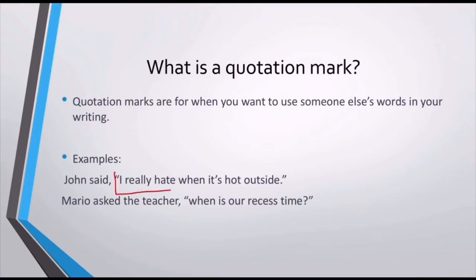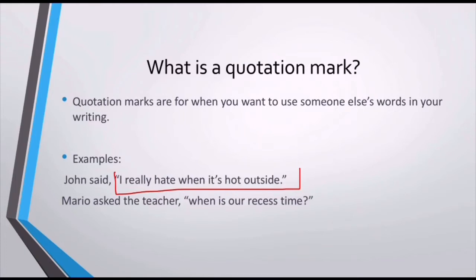In this case, "I really hate when it's hot outside." Why is this a different part of this sentence? Because you are trying to retell what John said before. This is not your words.